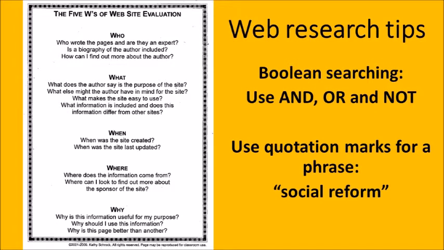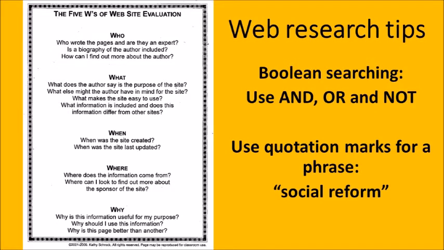And then we have when. When was it created? How updated is it? Is it very outdated information? If it is, you don't want that, probably. Where did it come from? And where can you find more information about who the sponsor is? Who do they link to? And who links to them? All of those where questions can help you. And then, of course, why. Why is this information useful? Why is it better than another? You might ask yourself that in comparing it to the database pages that you have.